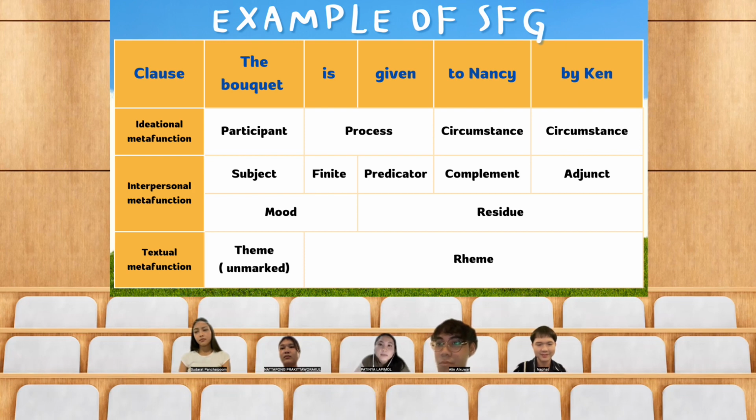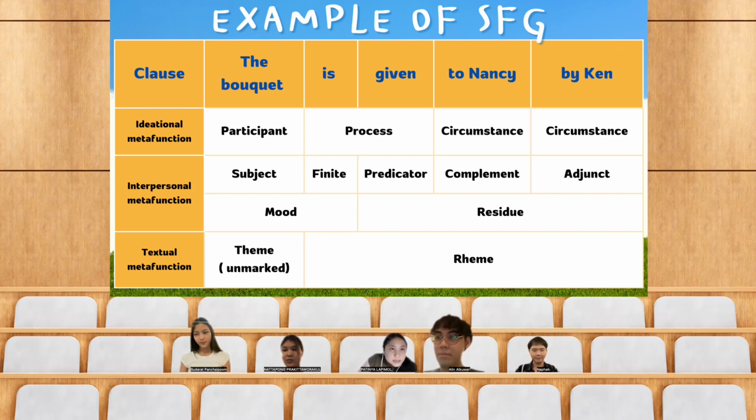Here are the examples of a systemic functional grammar sentence. The clause is: the bouquet is given to Nancy by Ken. The clause is divided into 3 metafunctions. The first one is the ideational metafunction, then the interpersonal metafunction, and the last one is the textual metafunction. The first one, the bouquet, is classified as participant. Is given is the process, to Nancy, circumstance, by Ken, circumstance.